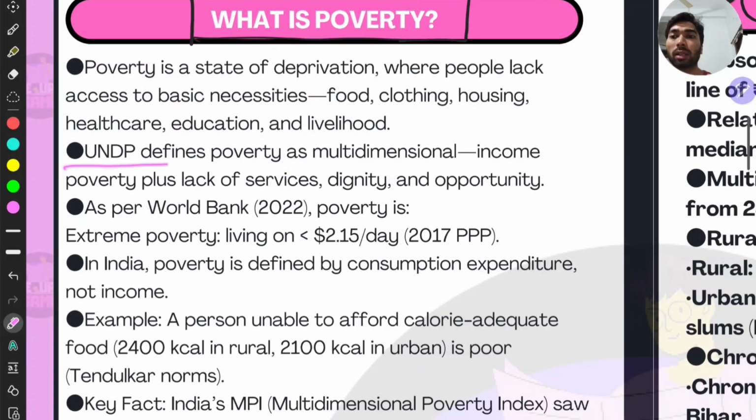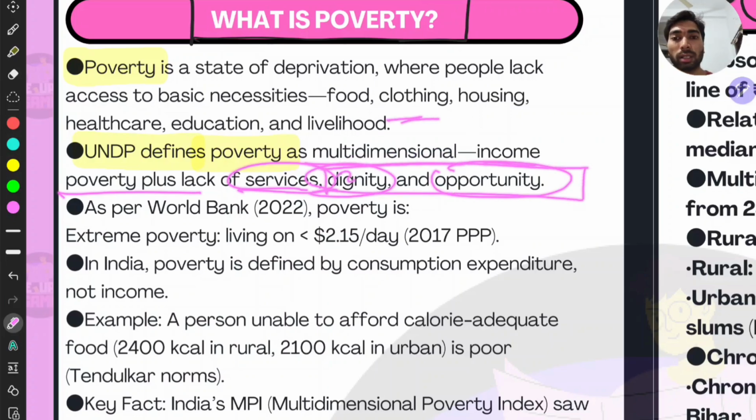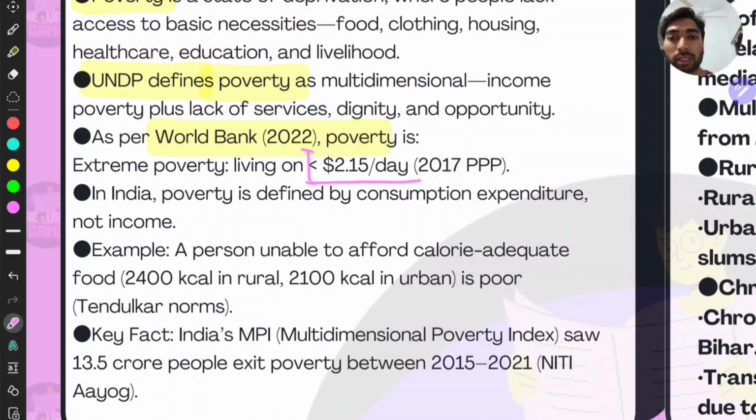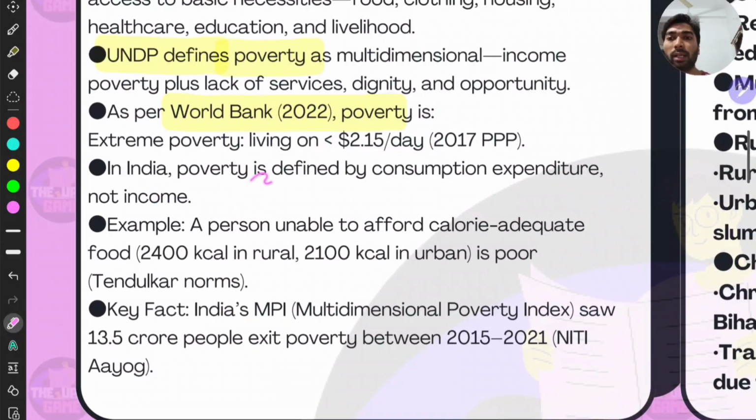Then the UNDP definition, right? I will just mark it up. UNDP defines poverty as multidimensional: income poverty plus lack of services, dignity, and opportunity. This is even wider than this, right? Dignity and opportunity are also added. As per the World Bank, extreme poverty is living on, they recently updated this, $2.15 per day. If a person is unable to spend this much per day, then he will be considered below the poverty line, right? Then in India, poverty is defined by consumption expenditure and not income, right?